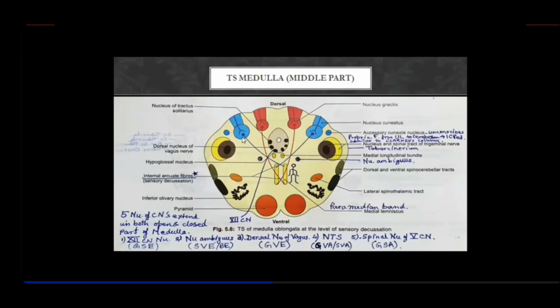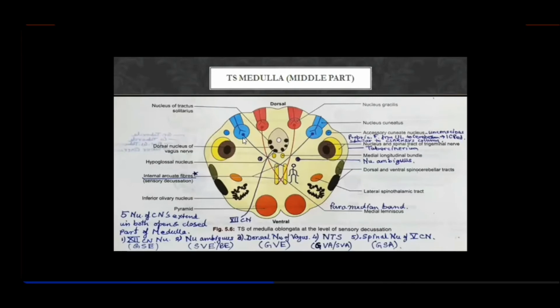Then from the upper half of the body, the exteroceptive and conscious proprioceptive sensations. Remember, these two tracts are carrying conscious proprioceptive sensations, right? That means stereognosis, two-point discrimination, tactile discrimination, touch, vibration, pressure and all.